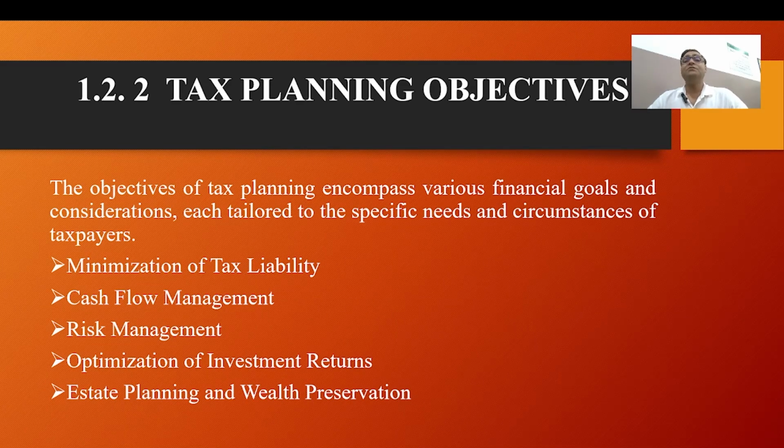Suppose I am giving two example numericals, just two examples. Suppose a construction company or a manufacturer has the option to defer recognizing revenue from a completed project until the next financial year. By deferring revenue recognition, the company can delay paying taxes on the income earned, thereby preserving cash flow for operational needs or investment opportunities.